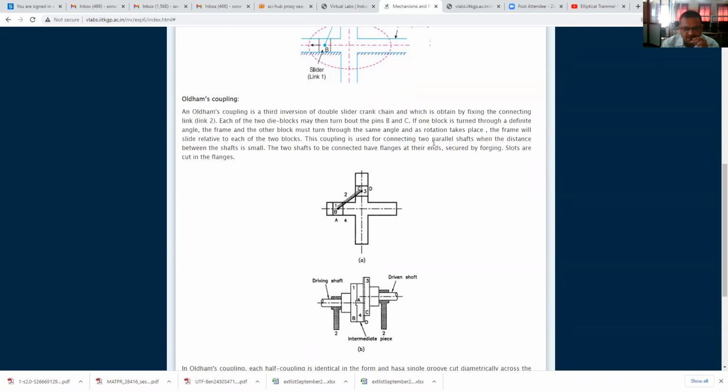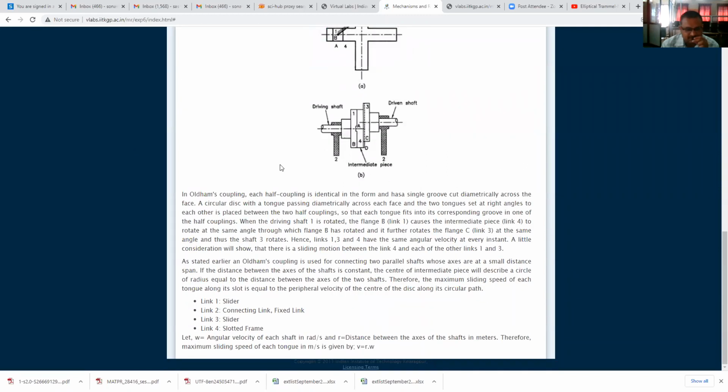This coupling is used for connecting two parallel shafts when the distance between the shafts is small. The two shafts to be connected have flanges at their ends secured by forging. Slots are cut in the flanges. In Oldham's coupling, each half coupling is identical in form and has a single groove cut diametrically across the face. A circular disc with a tongue passing diametrically across each face, and the two tongues set at right angles to each other, is placed between the two half couplings so that each tongue fits into its corresponding groove in one of the half couplings.